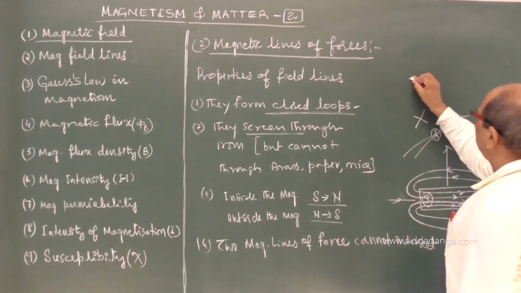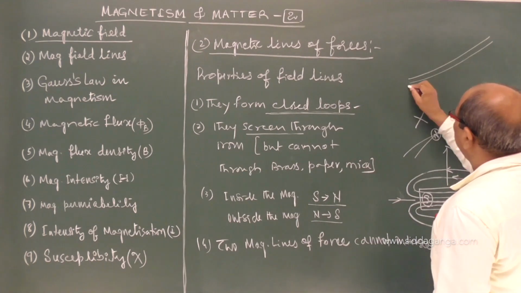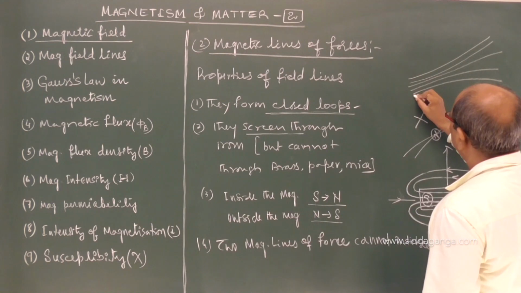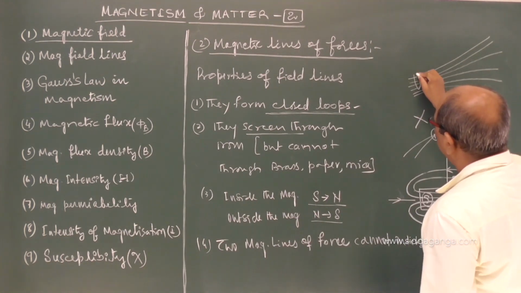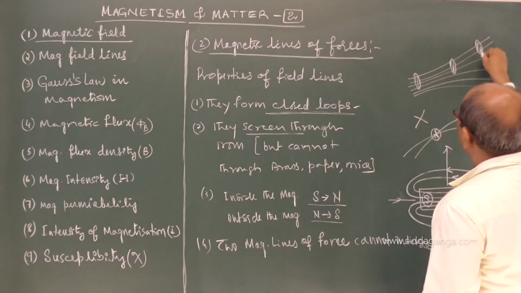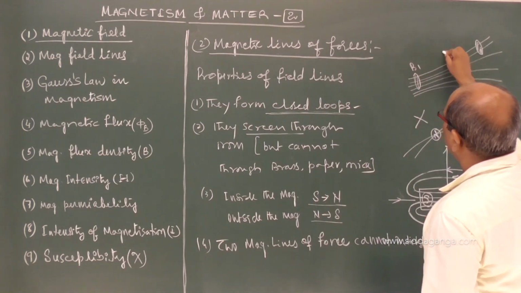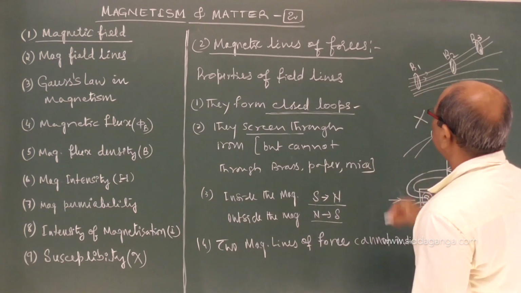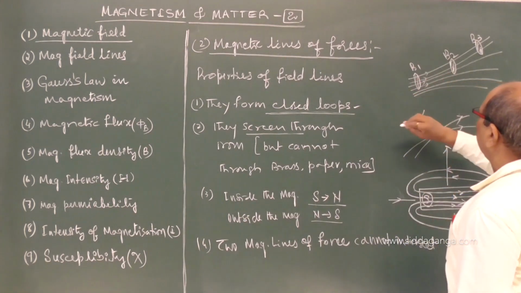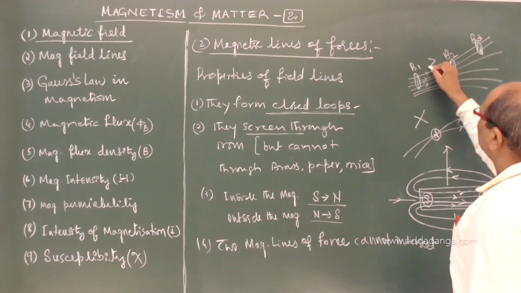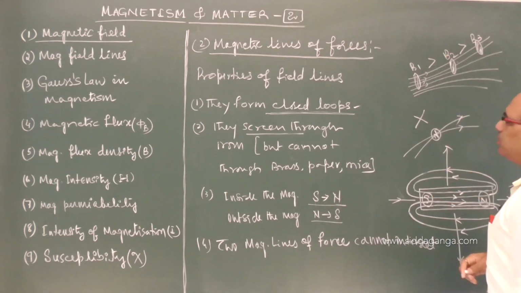And if you observe the field lines, we see where the field lines are closer in a given area. If I consider three different layers, the area is the same. For the magnetic fields B1, B2 and B3, the number of field lines is more in the case of B1 compared to B2, compared to B3. I can write B1 is stronger than B2, stronger than B3.